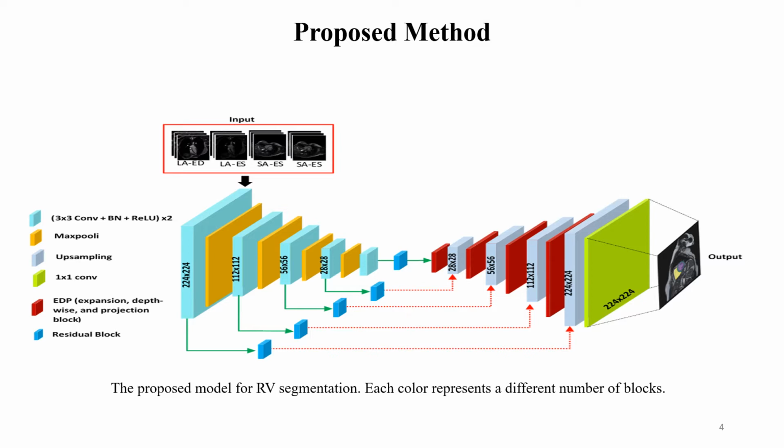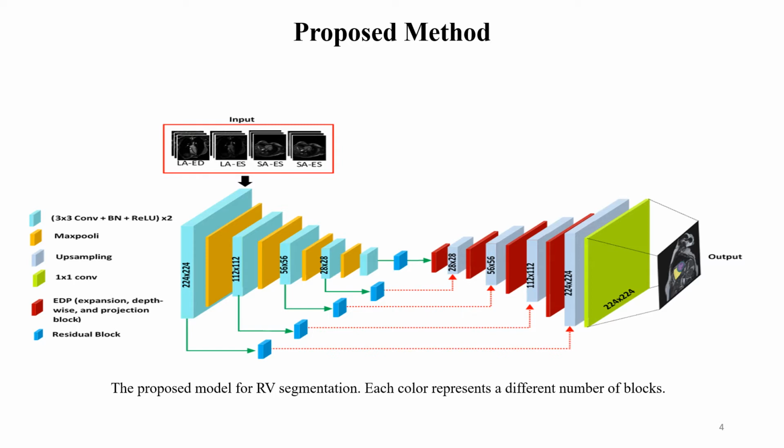Our proposed method is just like a U-Net and it consists of encoder and decoder blocks. We have introduced some different modules inside the encoder and decoder. On the encoder side, we use a residual block with some skip connections, and on the decoder side, we use some EDP blocks.